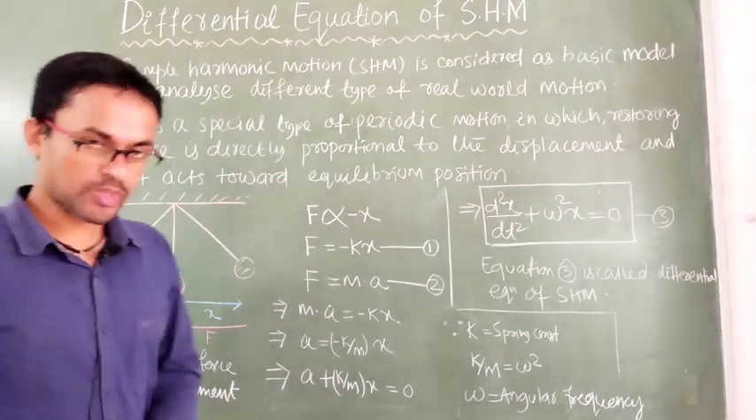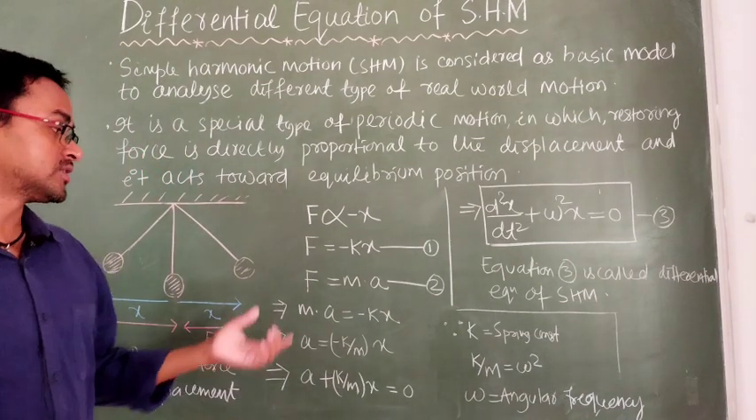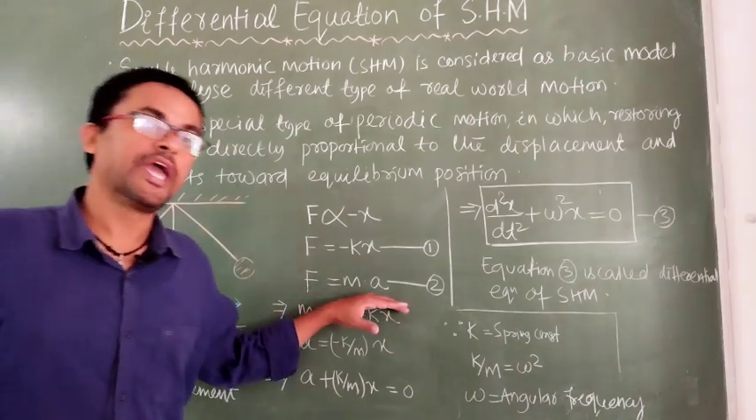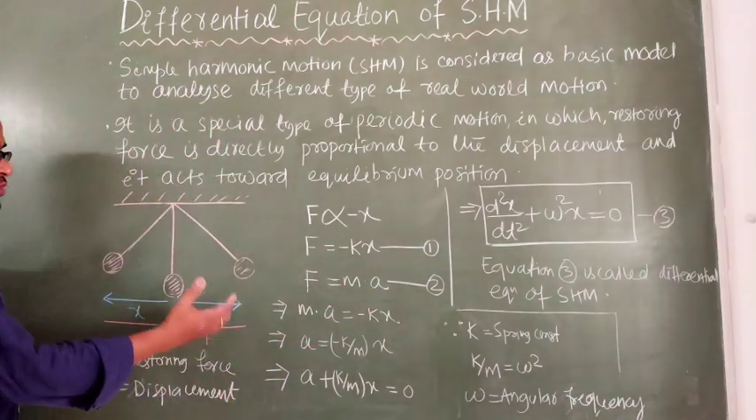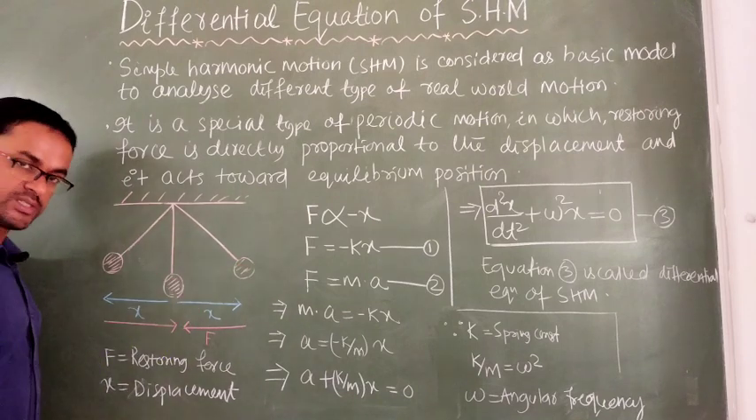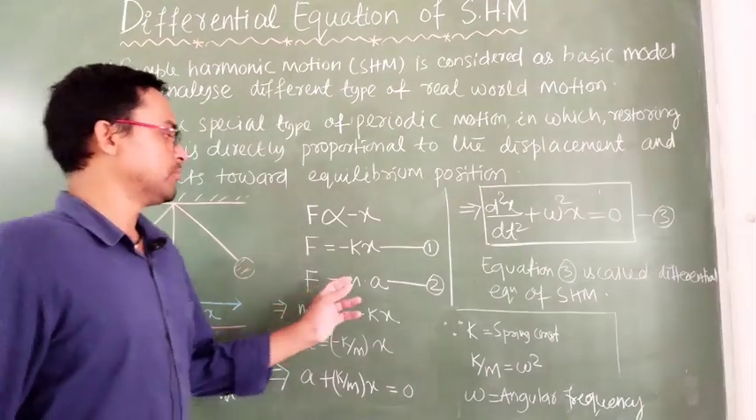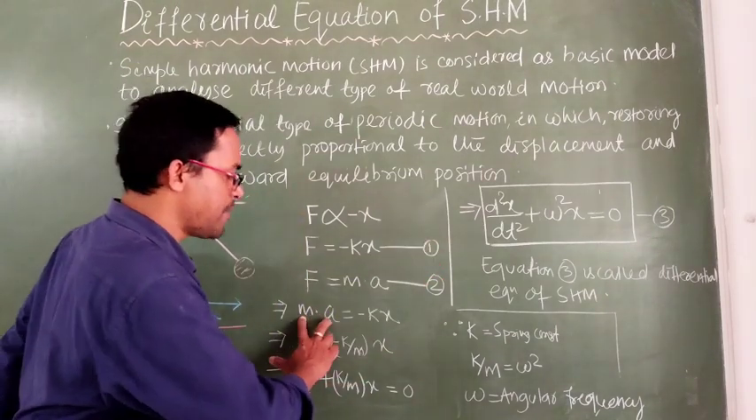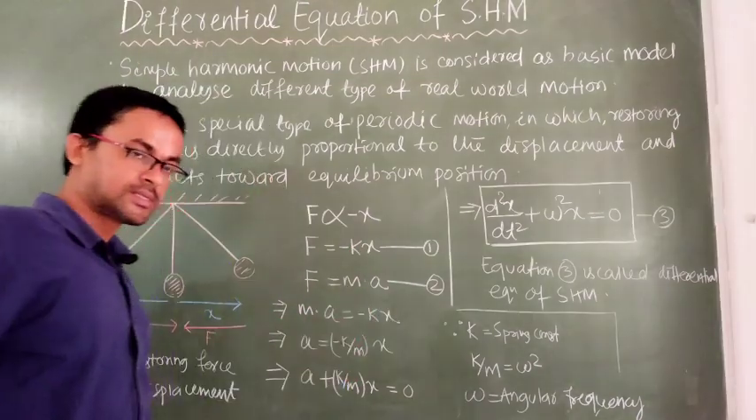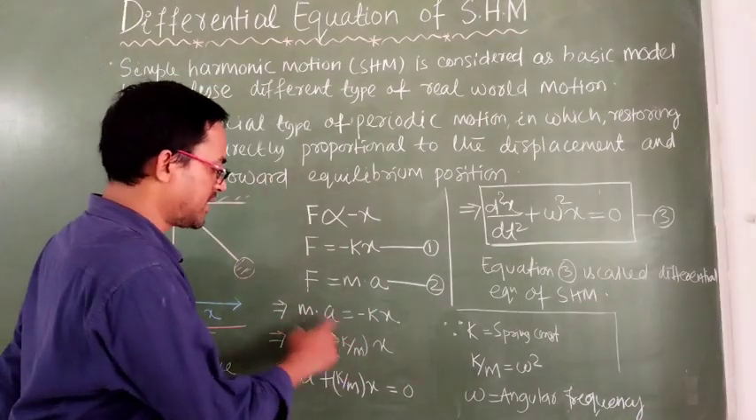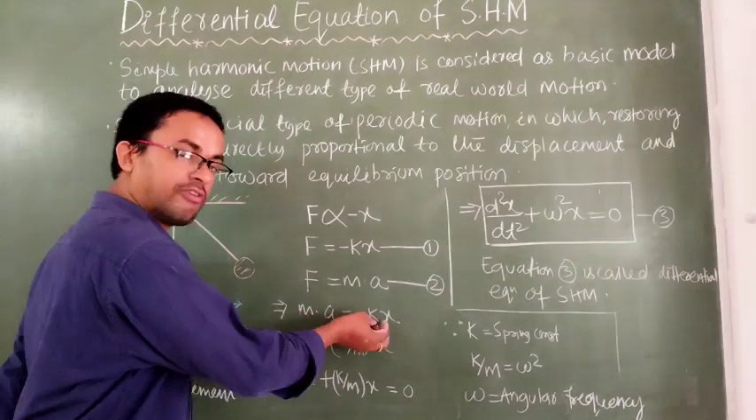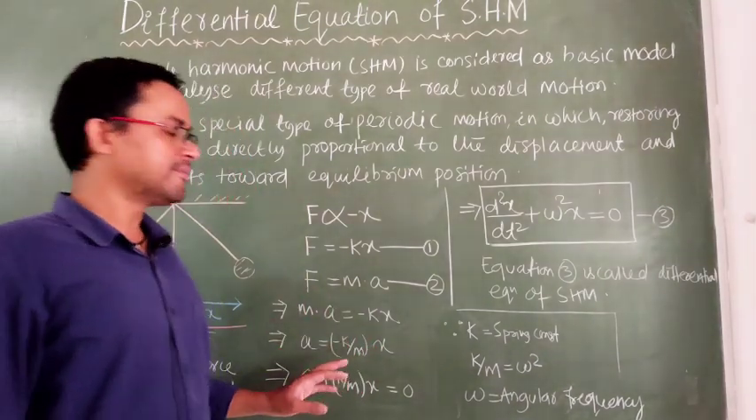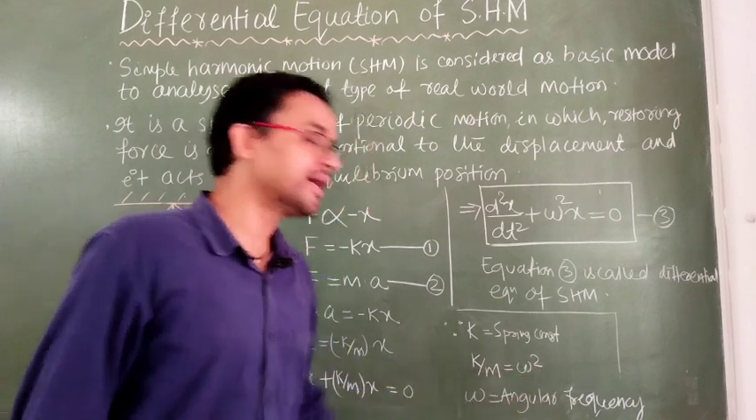As we know from Newtonian motion, force is equal to mass into acceleration. This is the normal equation that we all know, F = ma. That means the restoring force, which is always acting towards the mean position, can also be written in terms of mass into acceleration. So if we equate 1 and 2, I can write m a = -k x. That means a = -(k/m) x. We assume this k/m is omega square.